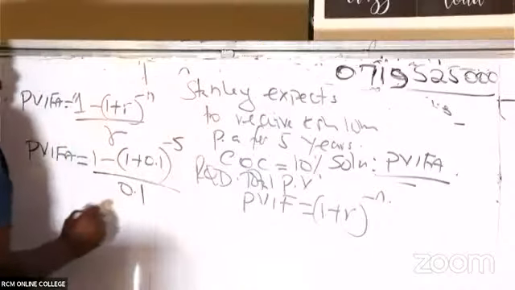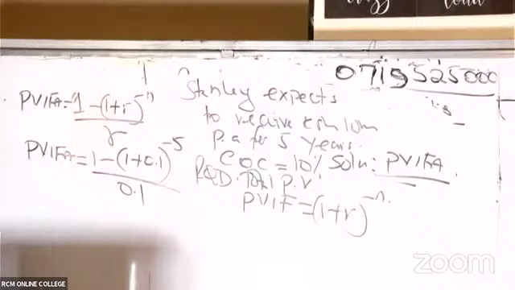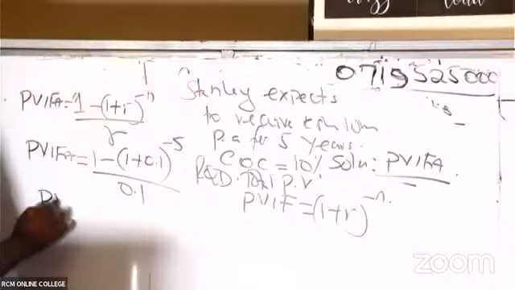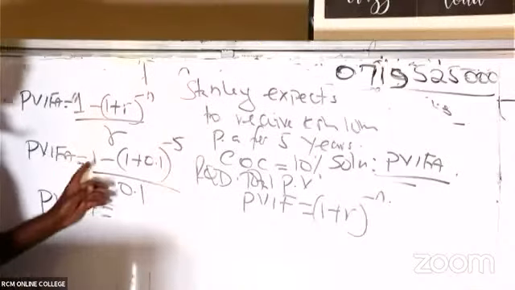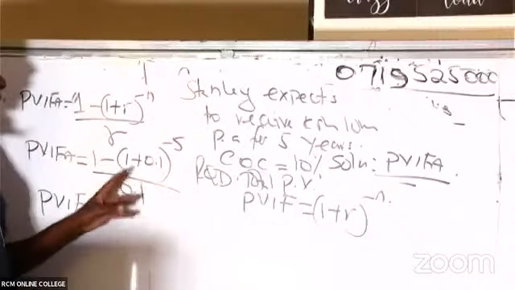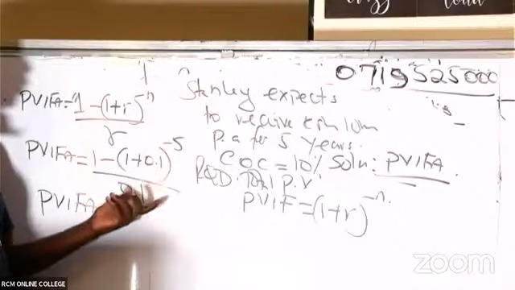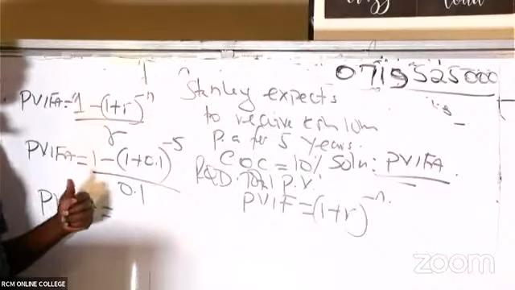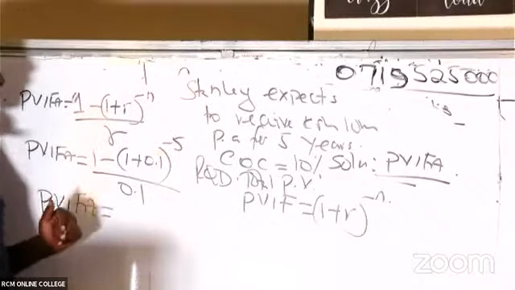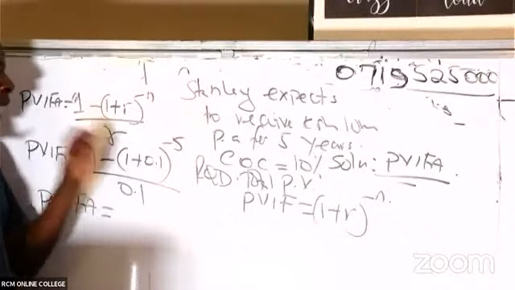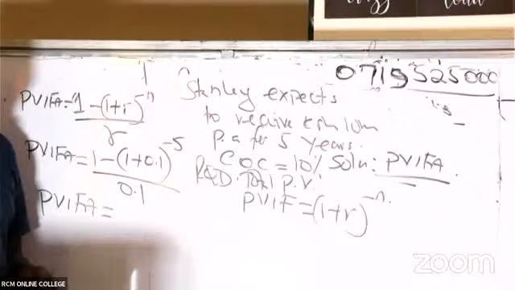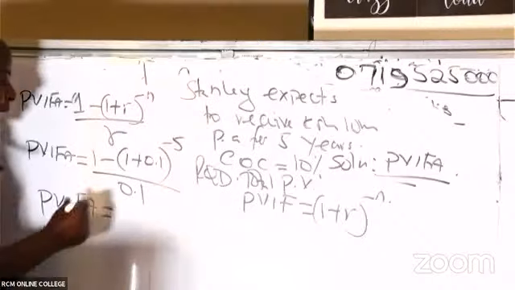You see, R is 10%, and 10% is the same as 0.1. This is how you shall do it in your calculator: 1 minus, open brackets, 1.1, closed, raised to negative 5. First take care of the numerator. After you say equals, whatever answer you get, you divide it by 0.1. So I'm seeing Stanley giving me a figure of 3.7908.